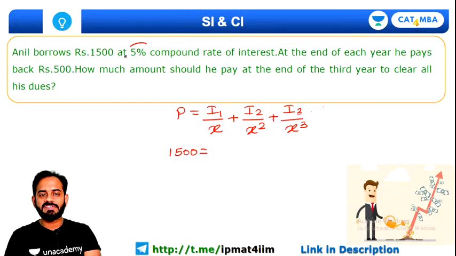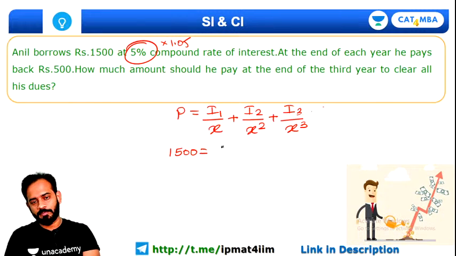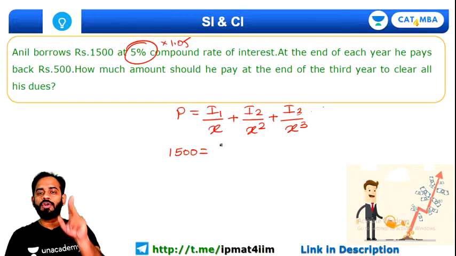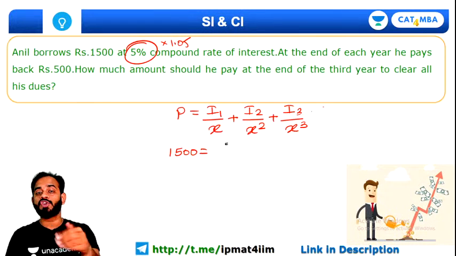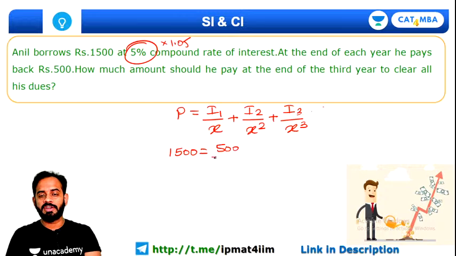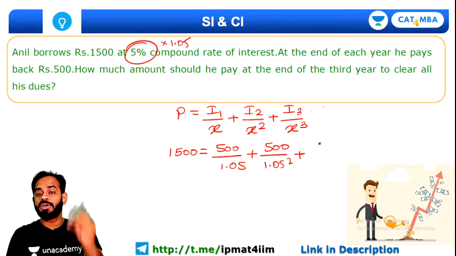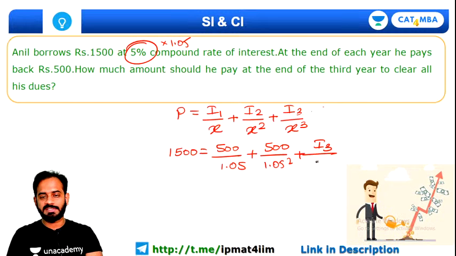For 5% rate of interest, the multiplication factor should be what? 1.05 should be the multiplication factor. And it is given that for the first 2 years, the installment was 500. So 500 upon 1.05 plus 500 upon 1.05 whole square plus, we don't know the installment for the third year, so it will be I3 as it is upon 1.05 whole cube.